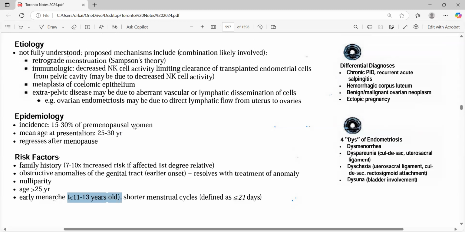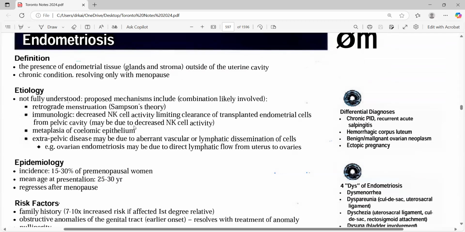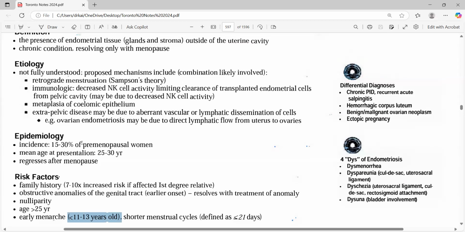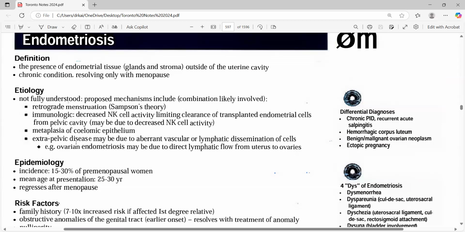But if these things are not there and just dyspareunia is there, don't go 100% for endometriosis. I have seen many cases where there is dyspareunia, but it's not linked with this. This should be a good differential diagnosis, but it's not your 100% diagnosis. So don't forget about other causes as well. Maybe a PID is there, maybe something else is going on.